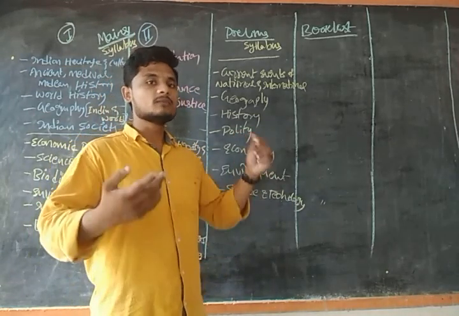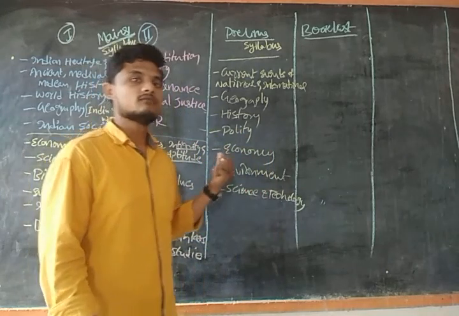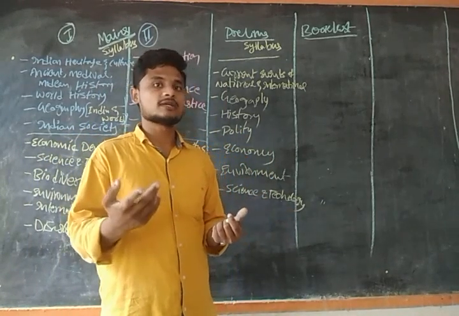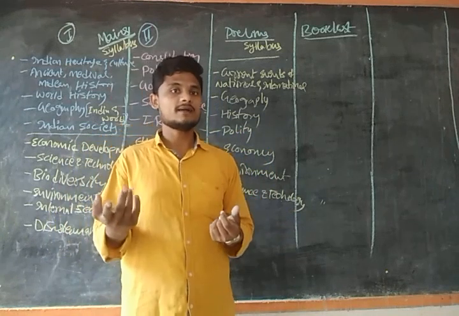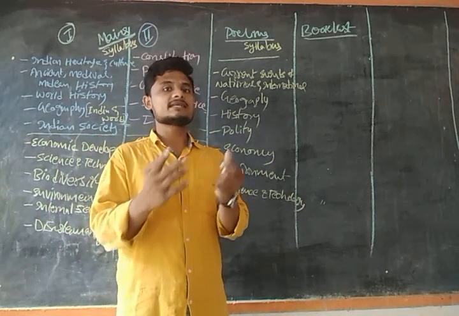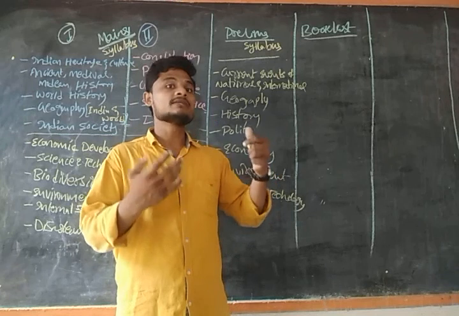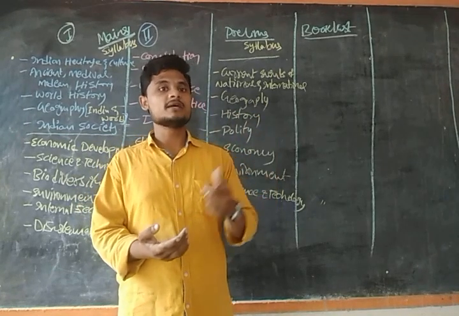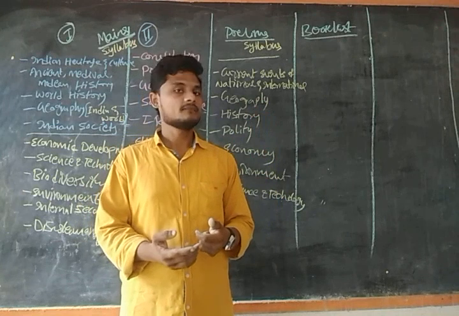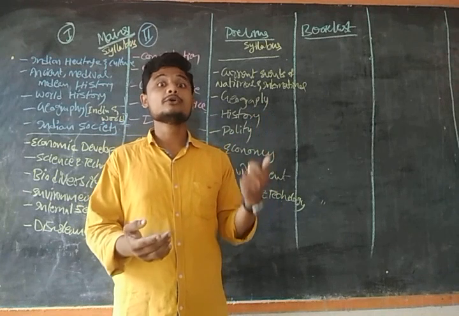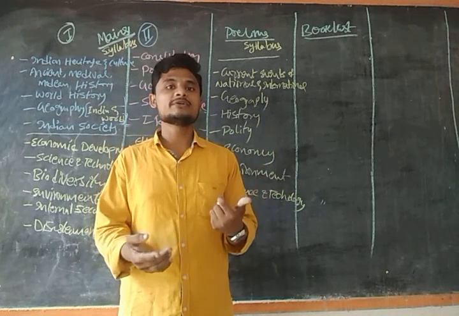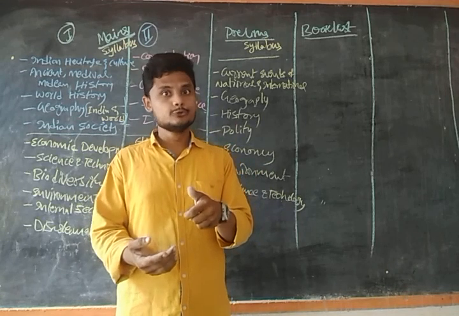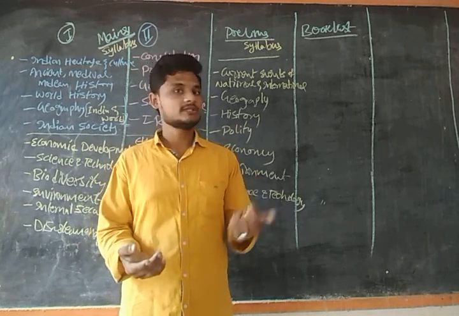The remaining part is called polity. We have the historical background of the Constitution, the salient features of the Constitution, the making of the Constitution, and the doctrine of the basic structure of the Constitution. These we will study separately, guys. And then the state and the union. In the state we have the legislature, executive, and judiciary, the same as in the union, guys.